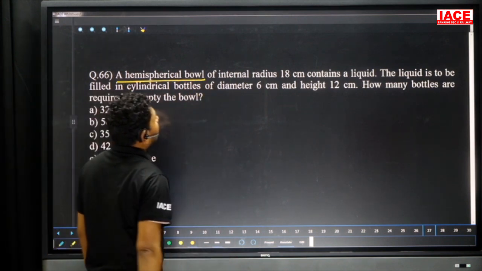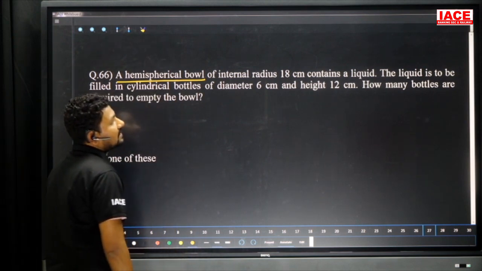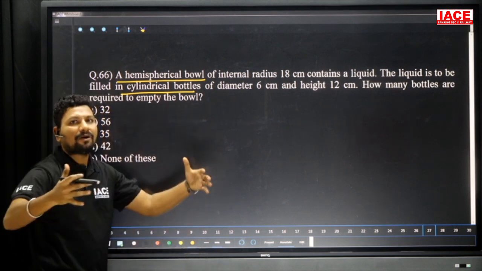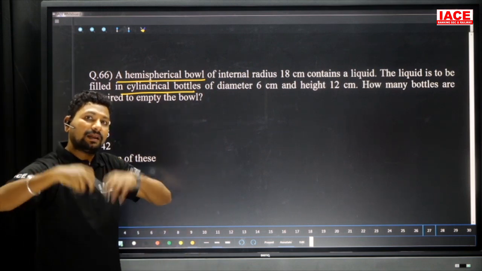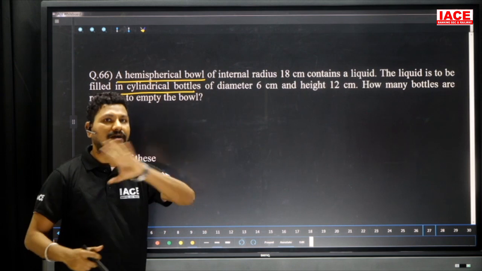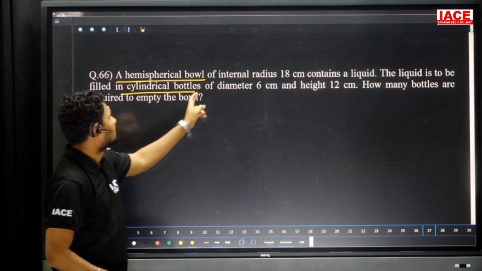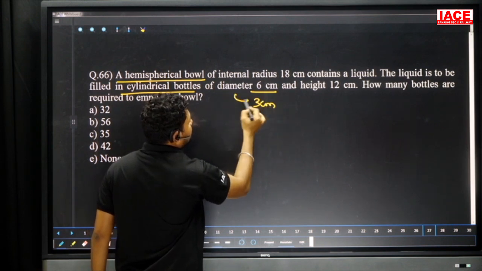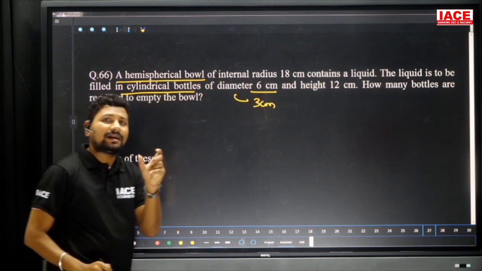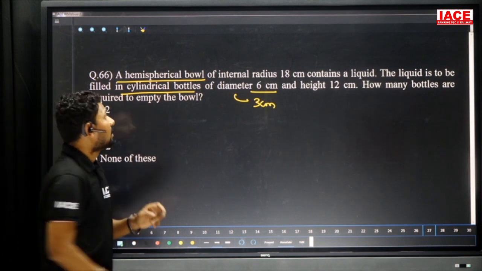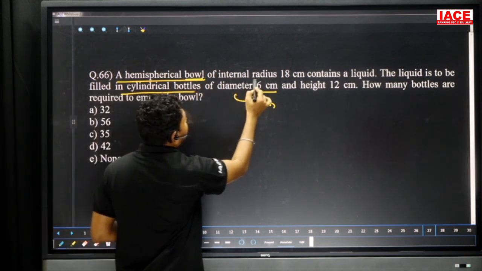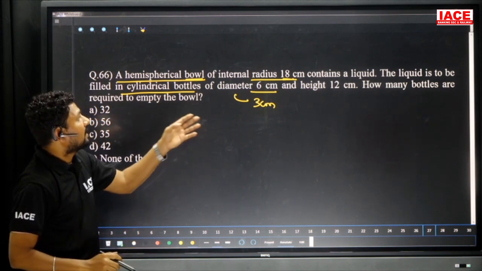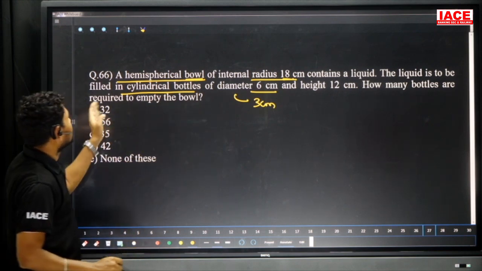Remember the term. Then, of internal radius 18 centimeters, contains liquid. The liquid is to be filled in cylindrical bottles. We have a big bowl, and the liquid from the big bowl we are filling in small bottles. Why am I calling them small bottles? The diameter is 6 centimeters only. Diameter 6 centimeters means the radius is how many centimeters? 3 centimeters. 3 centimeter radius cylindrical bottle. But observe the hemispherical bowl, the radius is 18 centimeters, bigger. Then the height is 12 centimeters. How many bottles are required to empty the bowl?